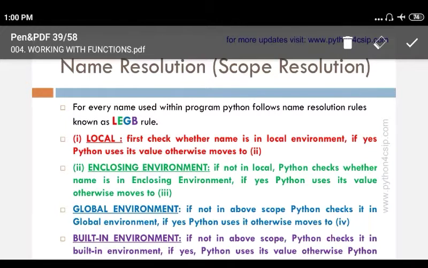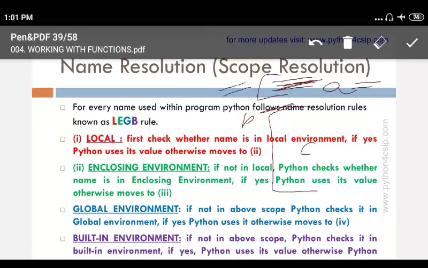Suppose there is a program and there is a function. Whatever variable is declared inside this function, let us say A is declared here, B is declared outside this function, and C is declared here. A has local scope, meaning A can be used only inside the function, whereas B can be used in any of these functions, and C can be used only inside this function. These are local scopes, and this one has global scope.